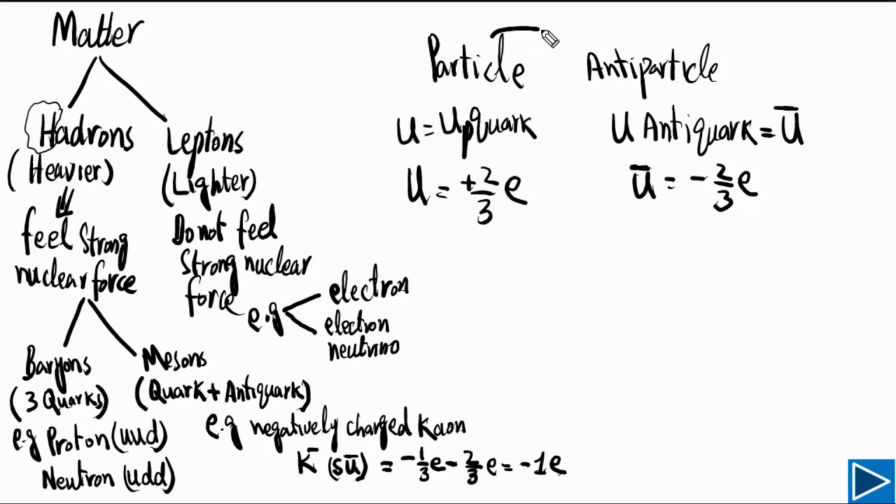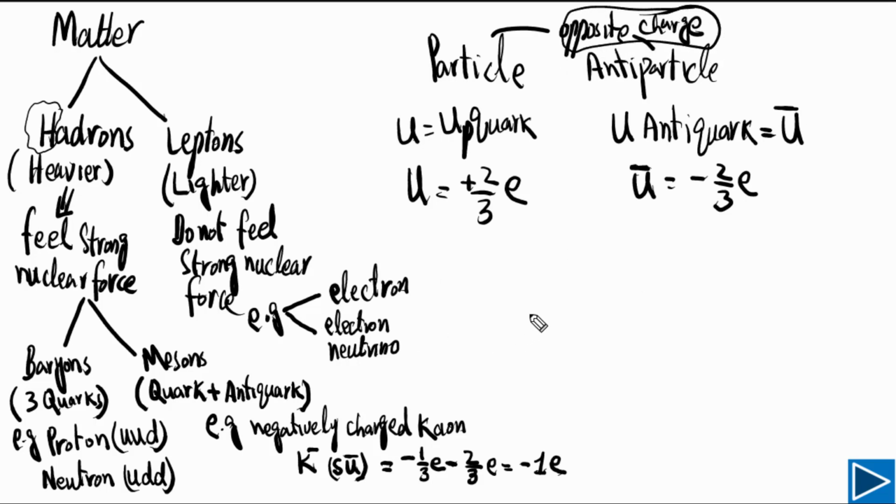So it means particle and antiparticle have opposite charge if they are charged particles. If they don't have charge, there will be no opposite. So this is very important point you need to understand.